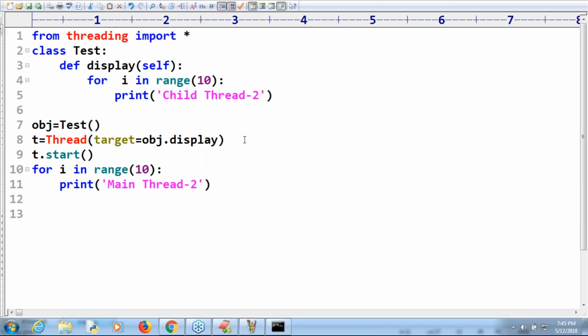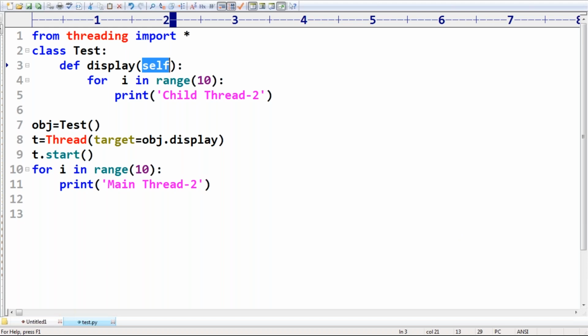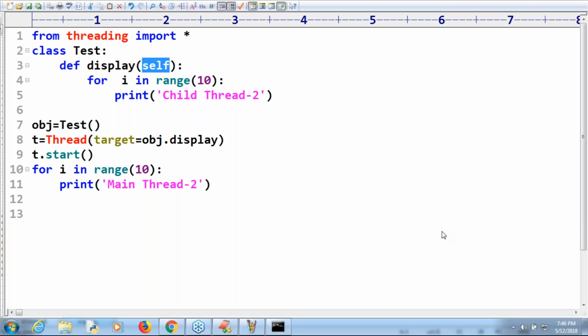What is the self in display? Self means pointer to the current object. It is always an implicit variable referring to the current object. In Java, something like the this keyword. Remember, in the OOPs concept we will discuss self.